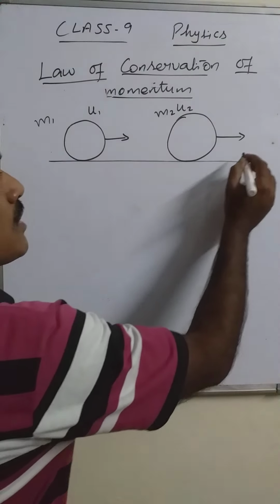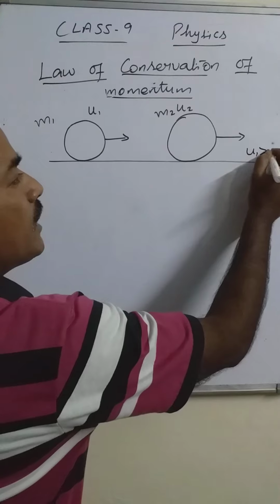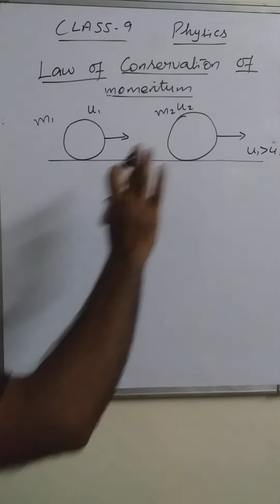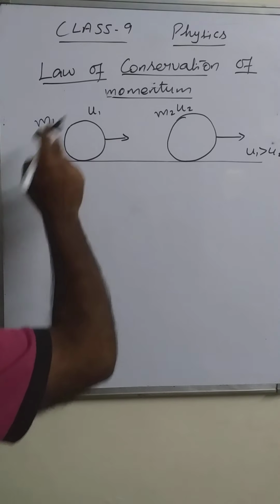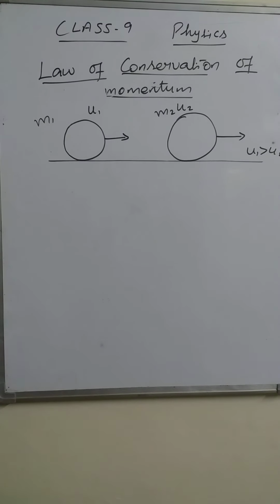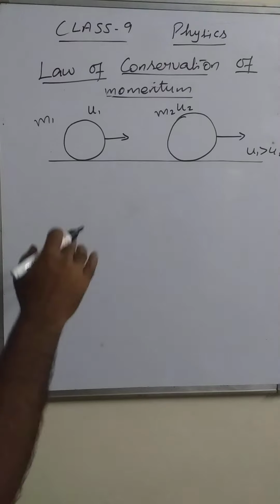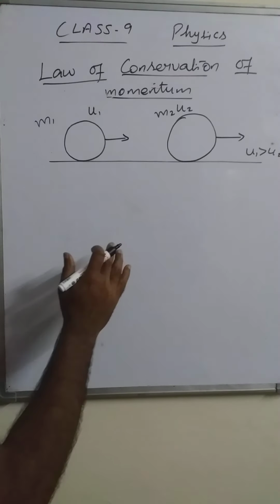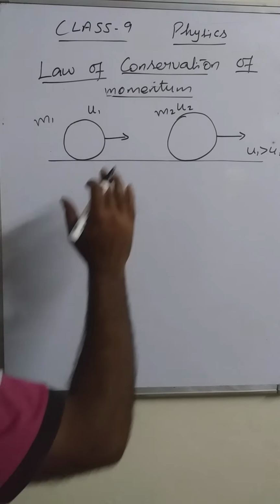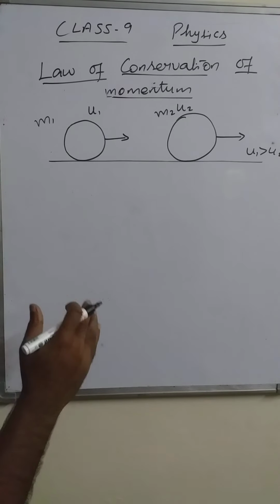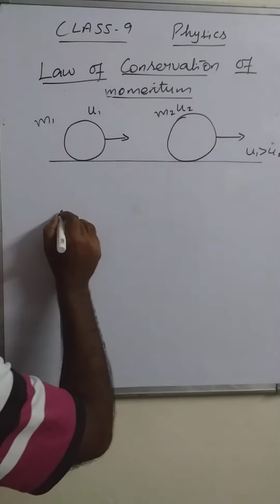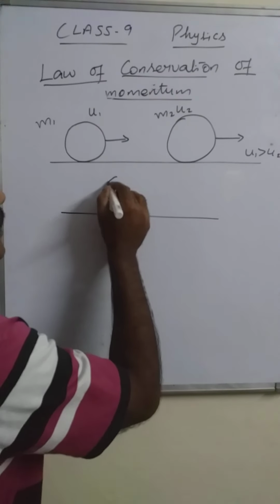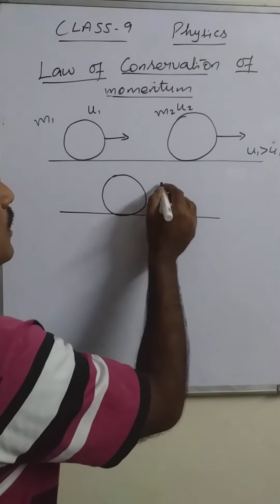Now, one more thing is also assumed: u1 is greater than u2. Since they are traveling in the same direction, this object has the greater velocity than this one. So, what will happen? Obviously, after traveling some distance, they will collide with each other. Here they are colliding with each other.